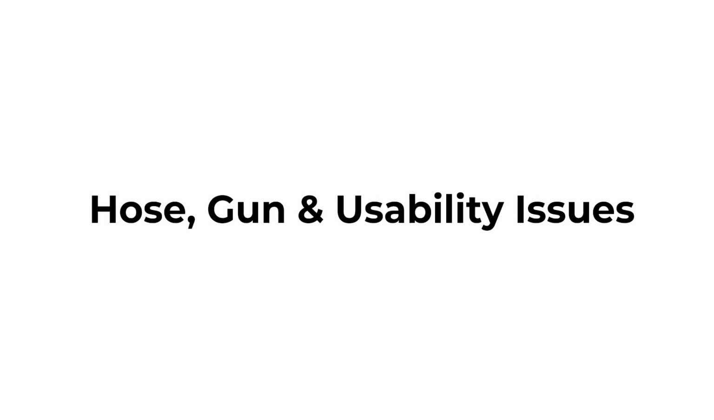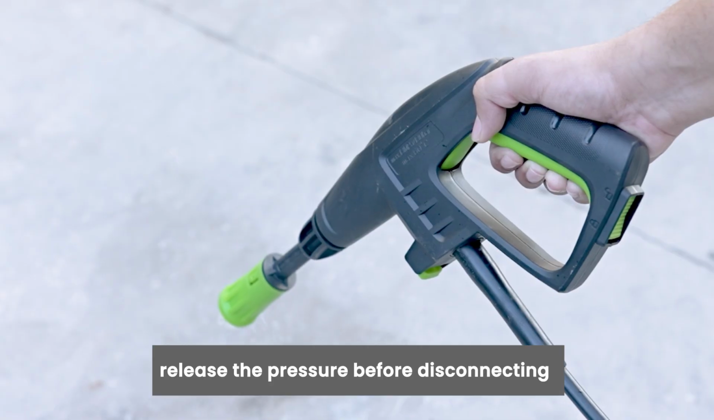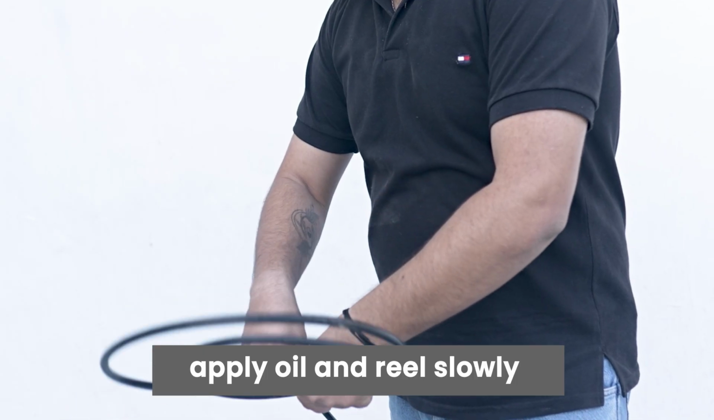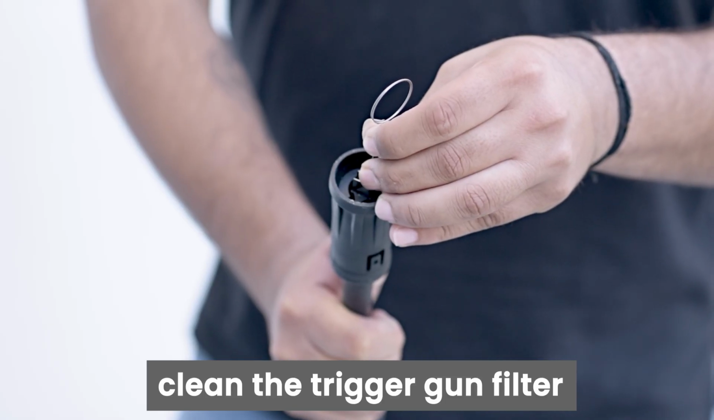Hose, gun and usability issues. Why is my hose stuck or hard to reel? Release the pressure before disconnecting, apply oil and reel slowly while guiding the hose. Why is the spray gun not releasing water? Clean the trigger gun filter.